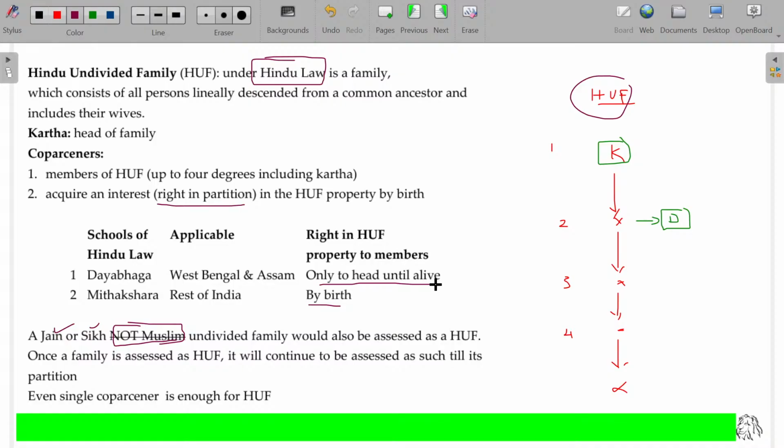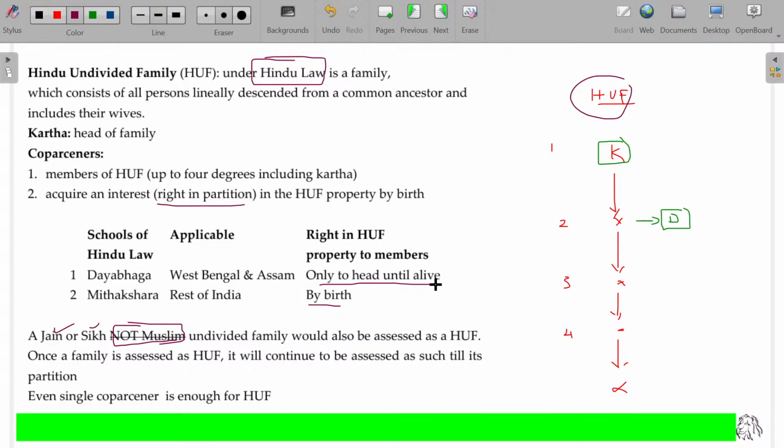So be careful. If you go and claim your share from your dad, saying, Dad, I just learned a new concept from today's income tax lecture, you have the right to my share, you have around 20 crores, give me 10 crores. But be careful. If it is self-earned property, dad has the right to distribute it as a donation to anybody else also. No need to give it to you. It should be ancestral property. If it is ancestral property, then you have the rights. If not, be careful before you fight with your dad. So in Tamil Nadu, we usually get the rights in ancestral property by birth.